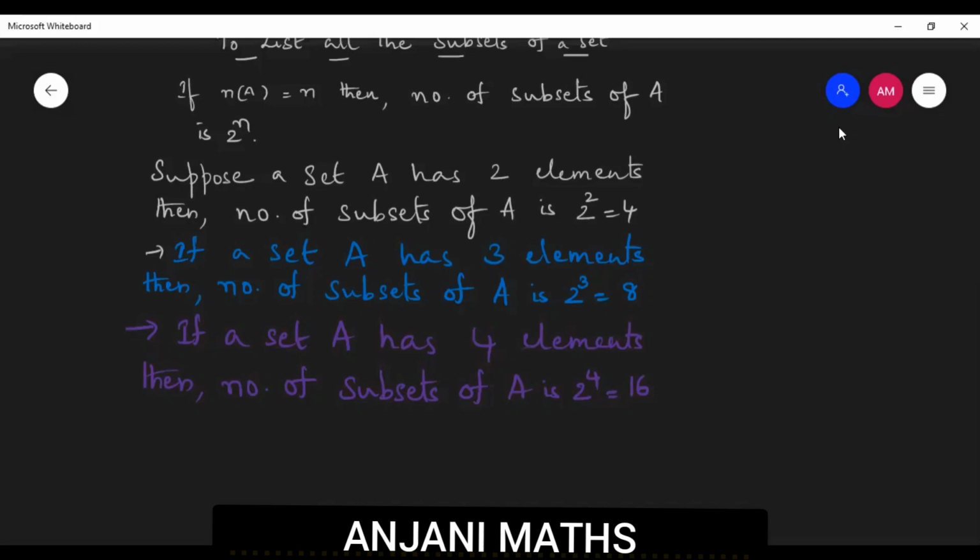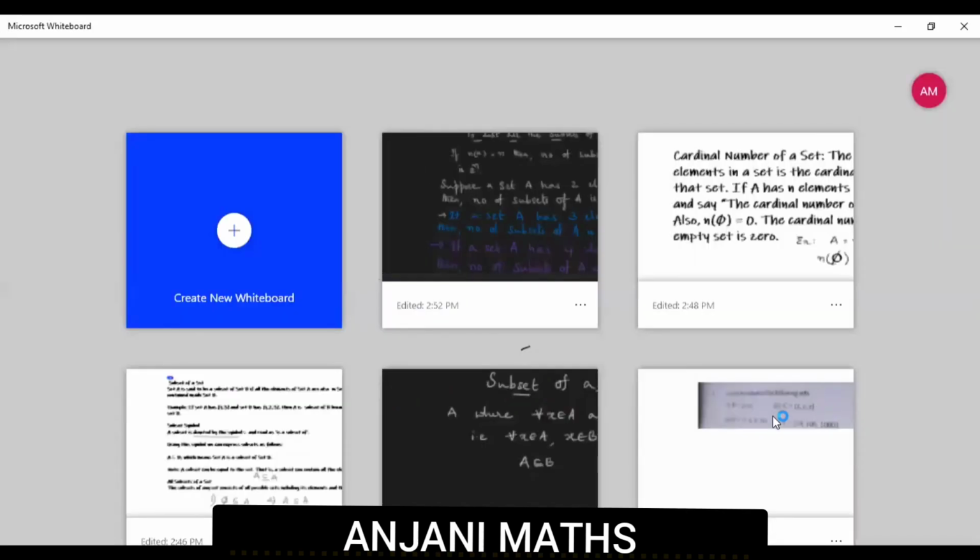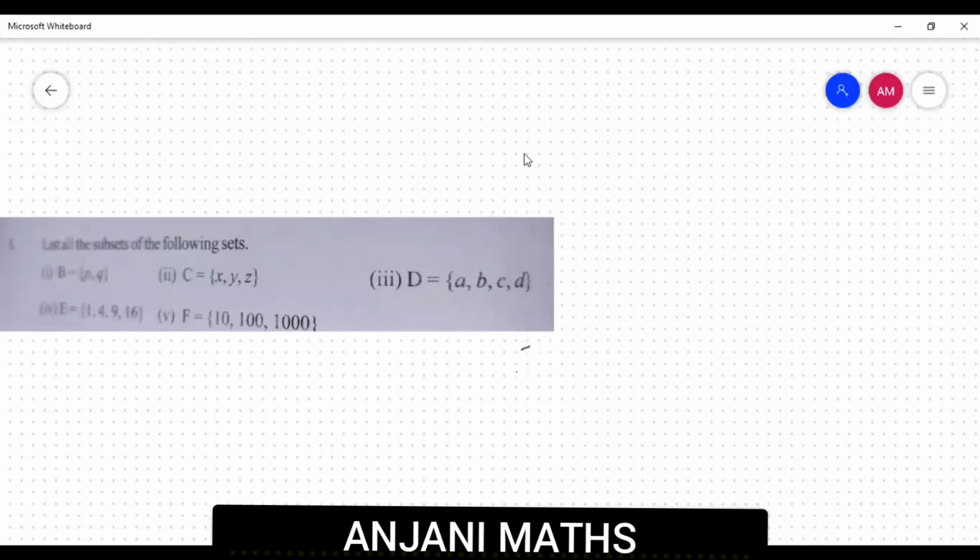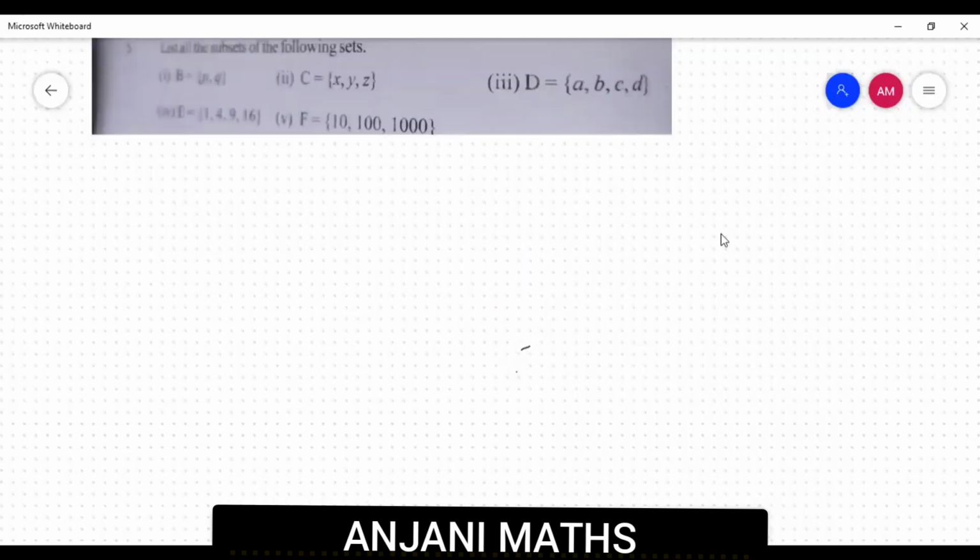So let us move to some examples from your textbook. List all the subsets of the following sets. Before we start to solve the problems, we should have these points in our grip.